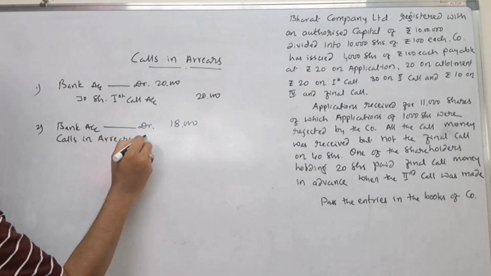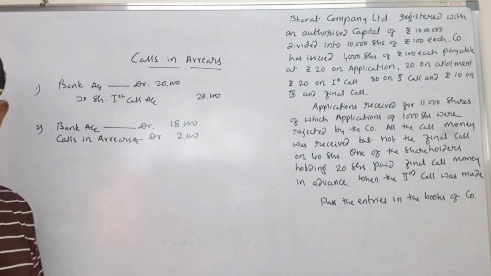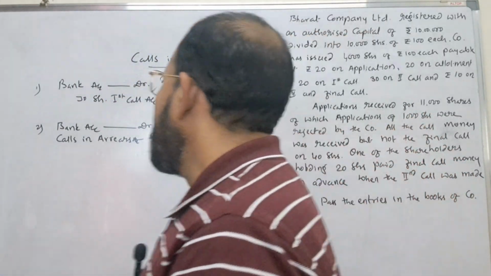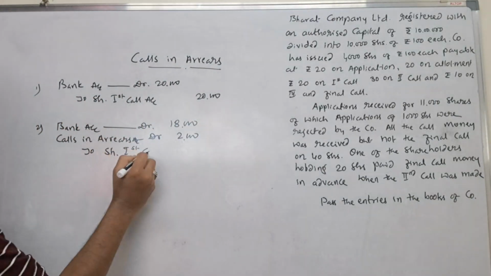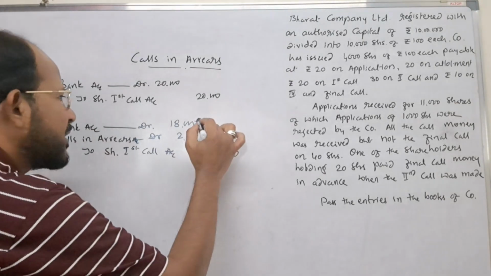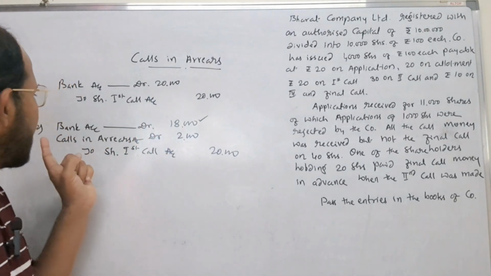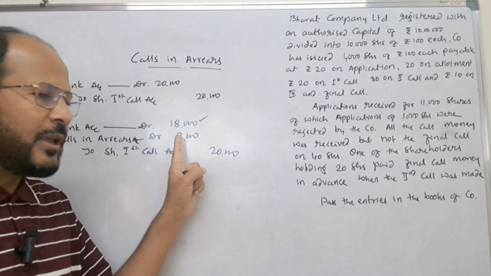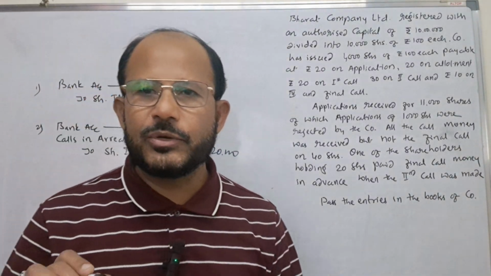Calls in arrears account is also debited with the amount of rupees 2,000. Whatever amount is not collected, that amount is to be debited here. Then after that, we write share first call account, rupees 20,000. Here bank account is debited because actual cash collected is only rupees 18,000. Next one is whatever the balance amount is, which is not collected yet, to be debited, again rupees 2,000, and share first call account is credited with the amount of rupees 20,000.